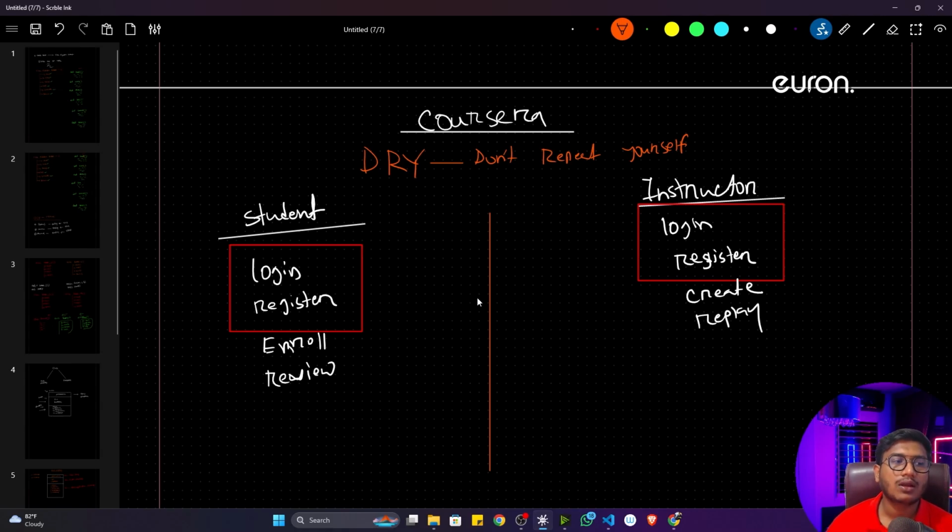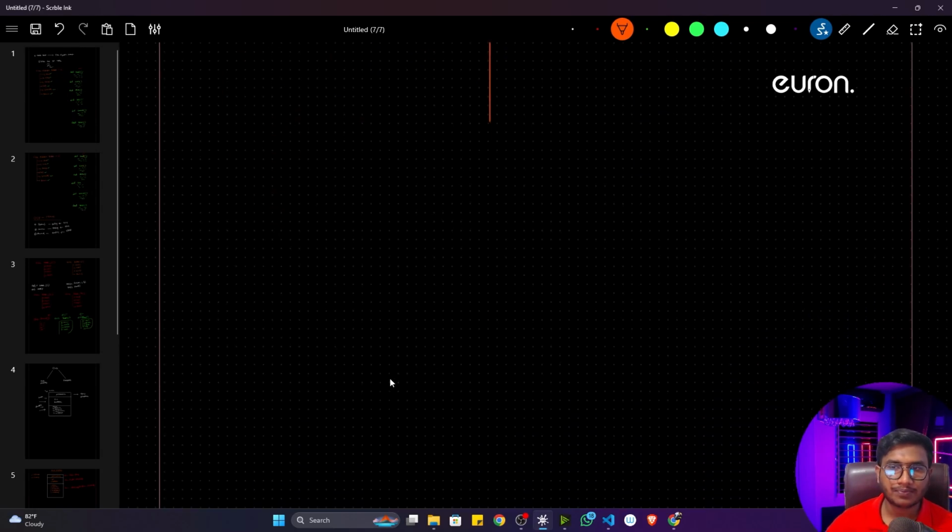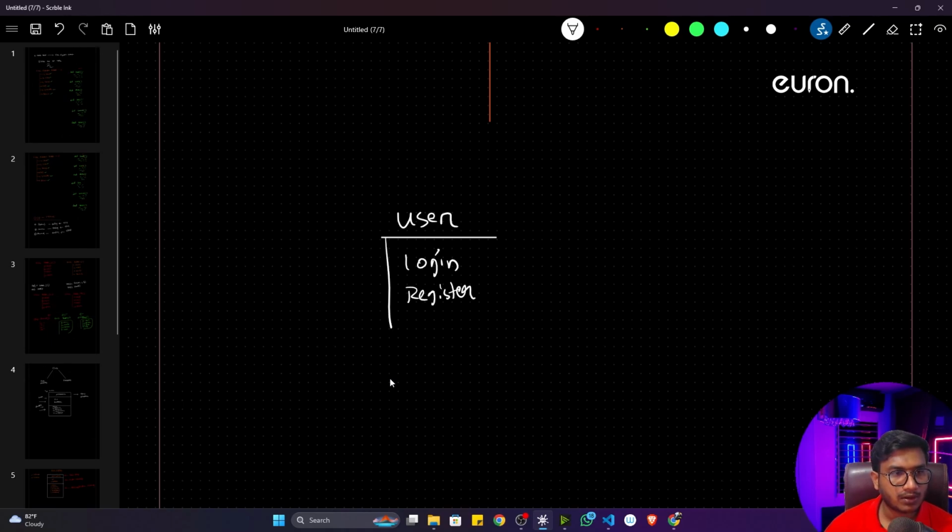Just create one functionality for login and another for register, and use it everywhere whenever you are performing login and register operations. For this, you can simply create a user class, and inside the user class, write the login functionality and the register functionality.